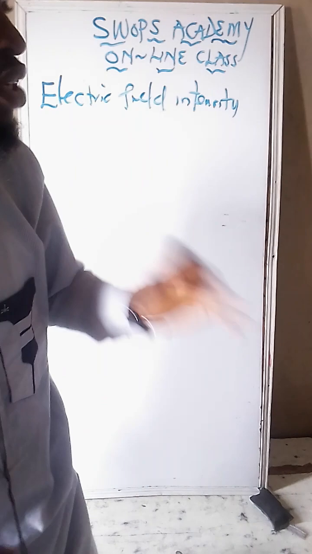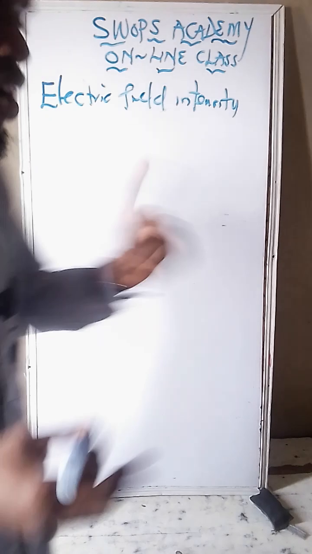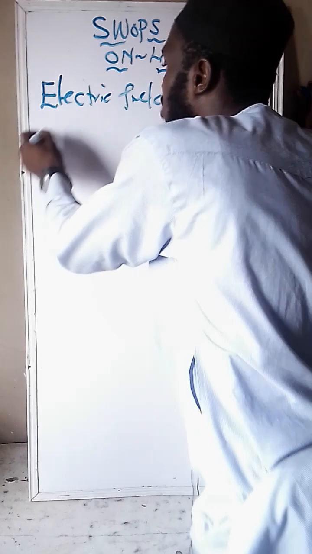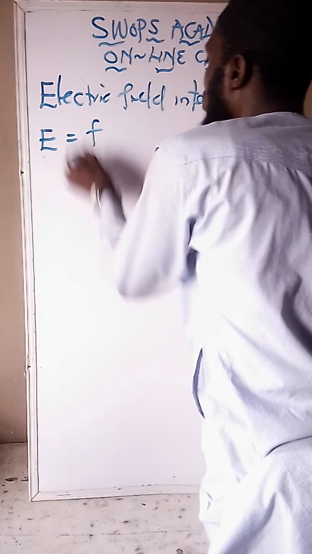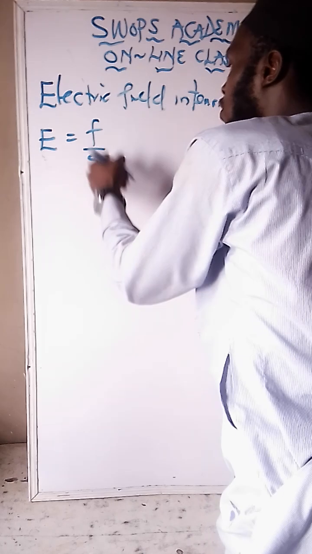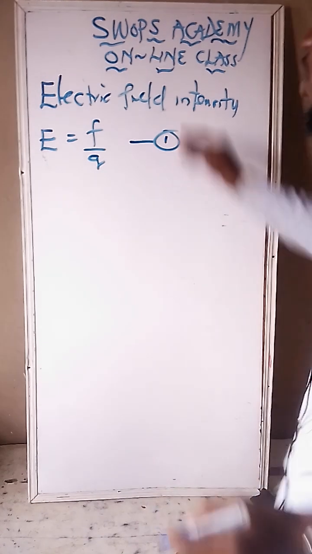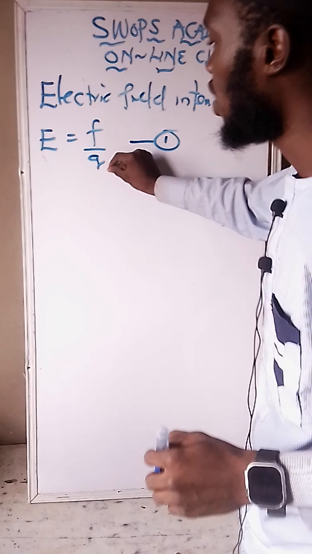Now I'm going to be proving some formulas. The symbol for electric field intensity is E. I've proved formula 1, which is E equals F all upon Q. This is the first formula for calculating electric field intensity where you are only given the force and the electric charge.